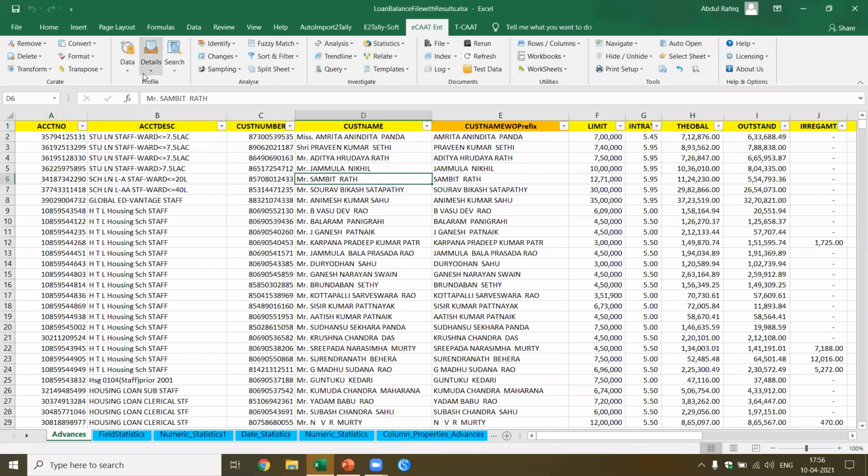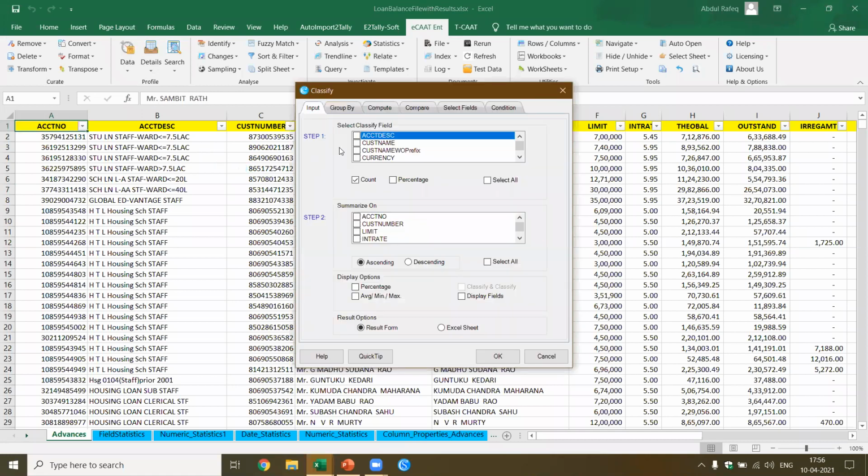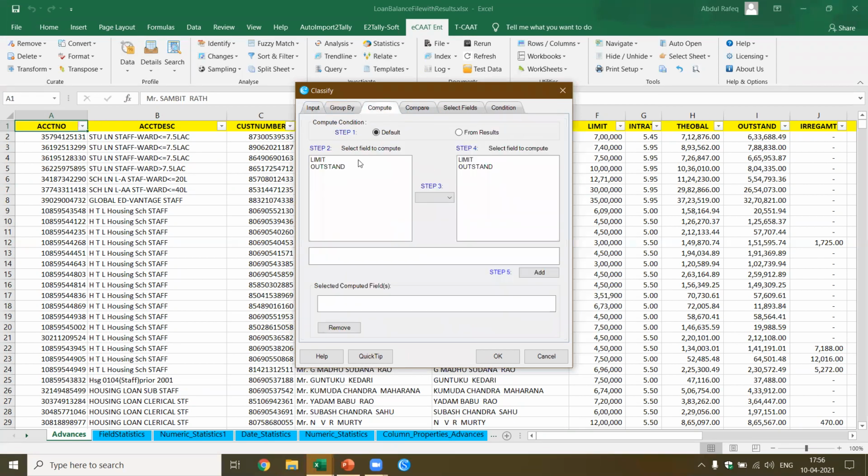Now I want to know, in this case, which are the accounts where the outstanding is greater than the limit. So I'm going to do a classify based on, let's say, the customer name, and I want to pick up the limit and the outstanding. I don't do any group by. I want to compute outstanding minus limit. Okay, I add the formula. So this is what I want to find.